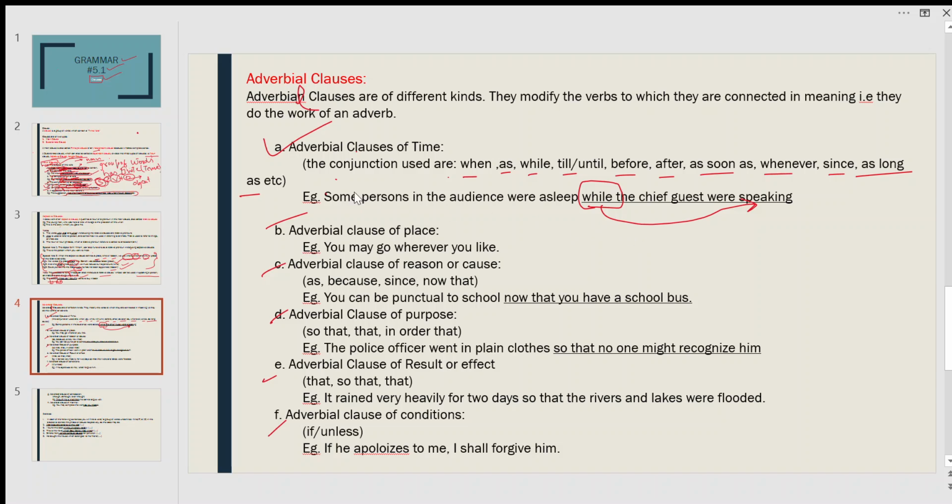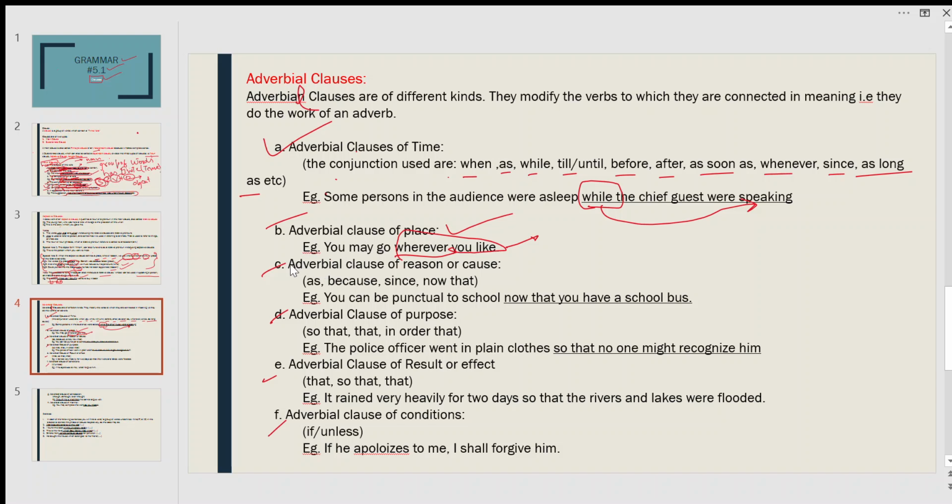Next one is the adverbial clause of place. You may go wherever you like. So wherever you like is the adverbial clause of place.